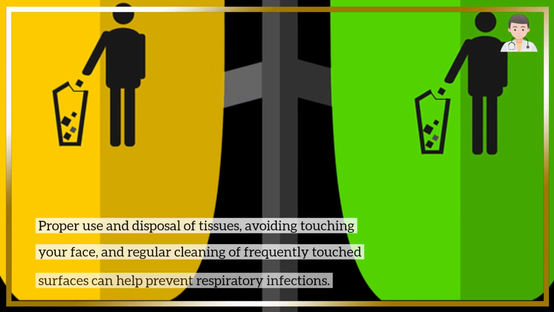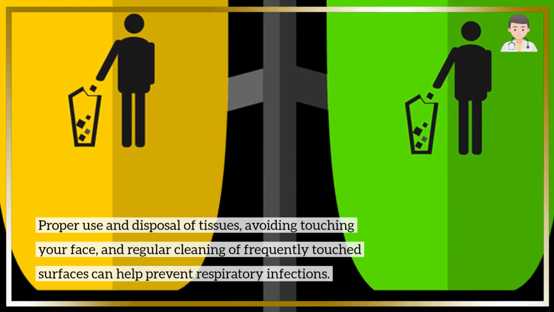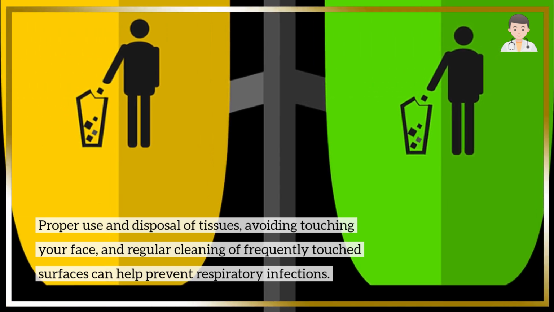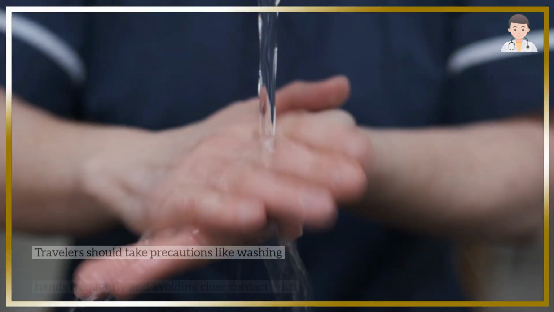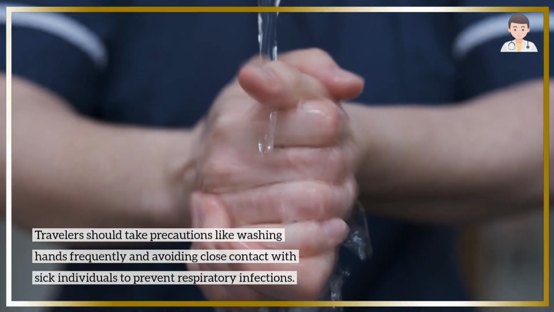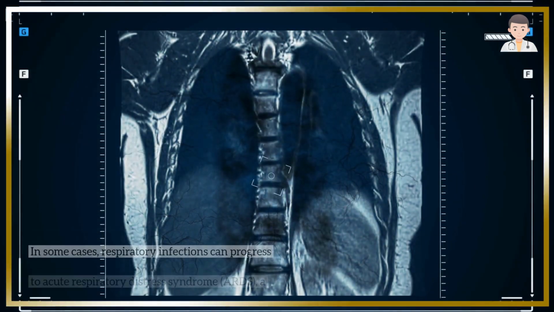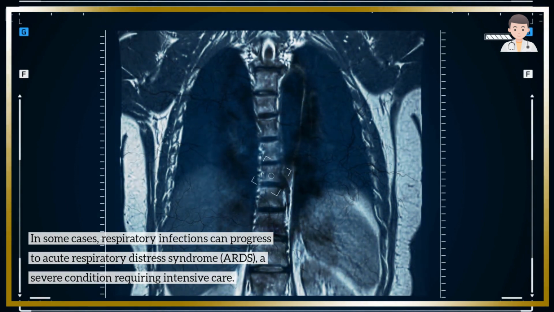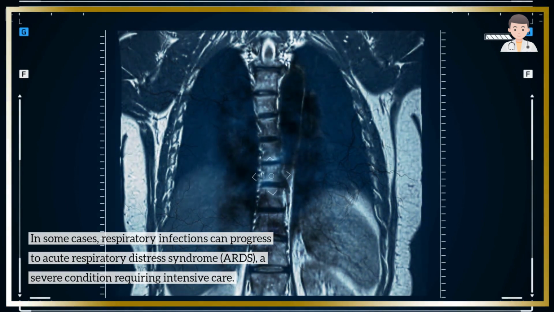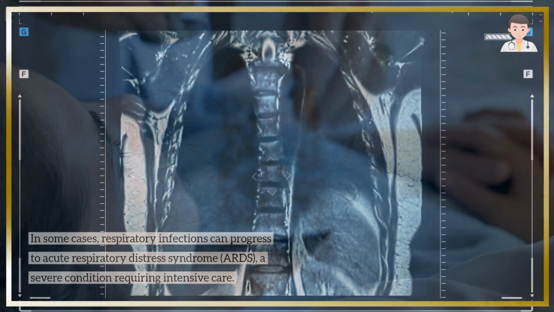Proper use and disposal of tissues, avoiding touching your face, and regular cleaning of frequently touched surfaces can help prevent respiratory infections. Travelers should take precautions like washing hands frequently and avoiding close contact with sick individuals to prevent respiratory infections. In some cases, respiratory infections can progress to acute respiratory distress syndrome, ARDS, a severe condition requiring intensive care.